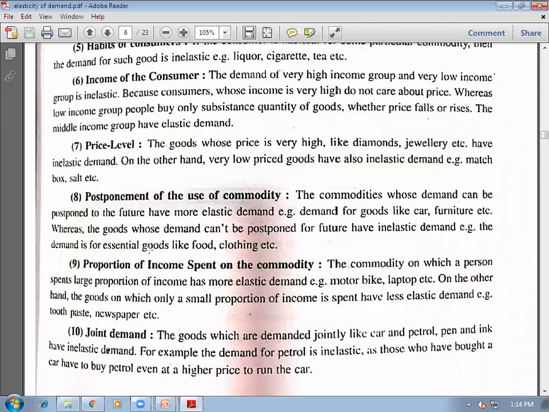Then if things are demanded jointly, like car and petrol, pen and ink, then their demand will be comparatively inelastic. Like, let the prices of petrol increase, but you have a car, you have to purchase petrol, right? You have no other option. You have a pen, and prices of ink increase, you have to purchase. Demand will be inelastic in that case.